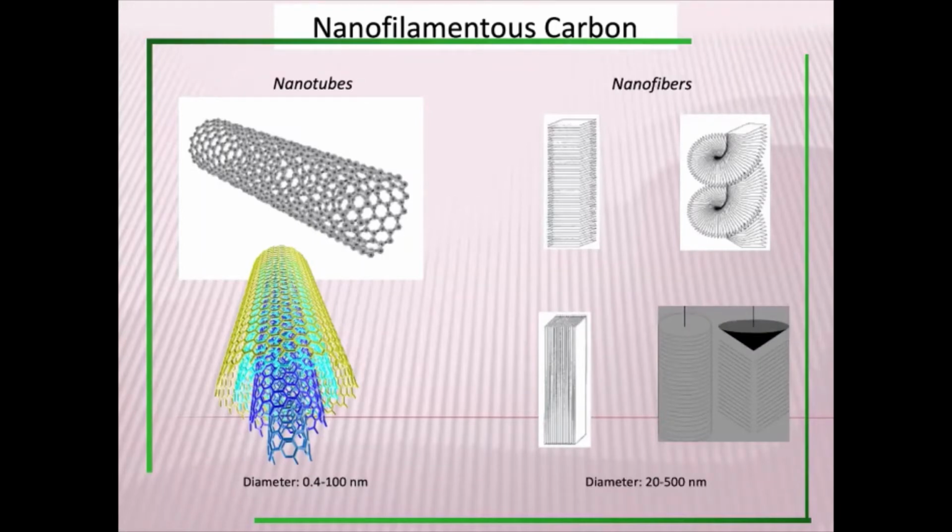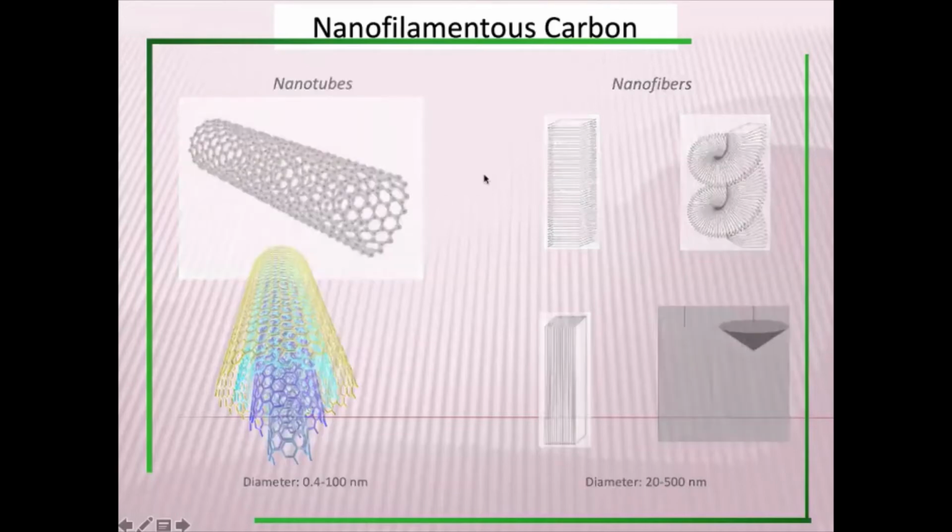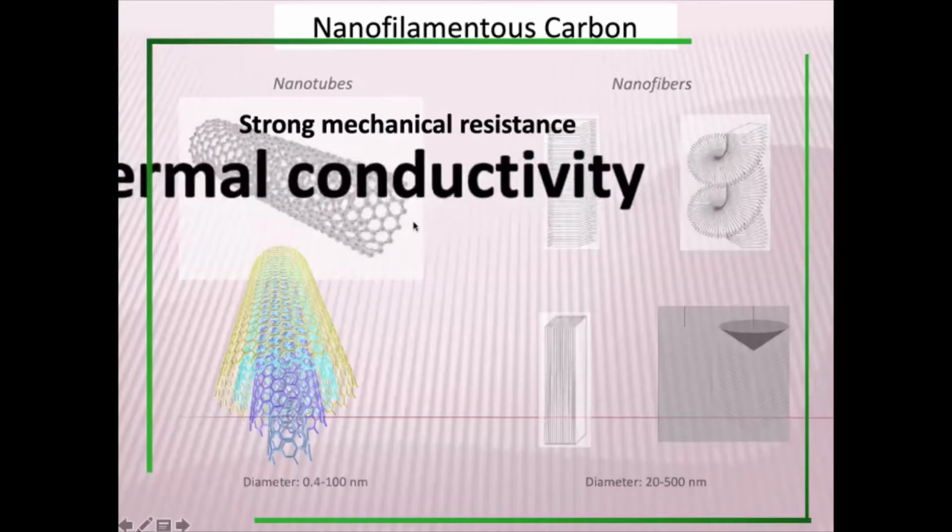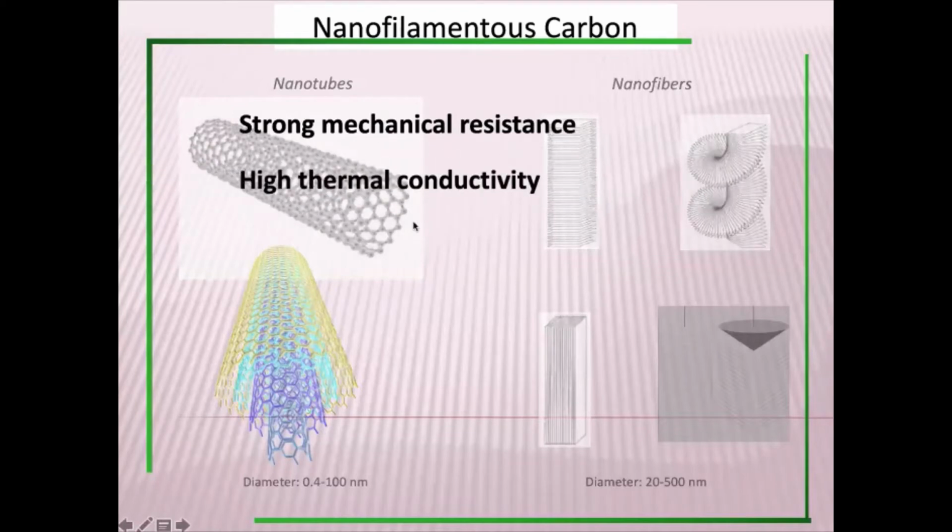Under those conditions, you can see that at one point you don't feel like there is a pore present between them. That is one thing. The main advantage with this carbon is that it is highly compatible with any carbon matrix. They have very strong mechanical strength, very high mechanical resistance. In addition to this mechanical strength, you also have good thermal conductivity. They have very high thermal conductivity.